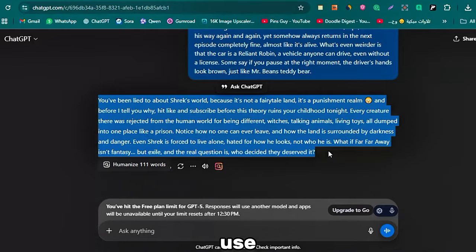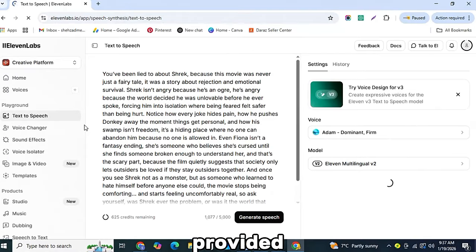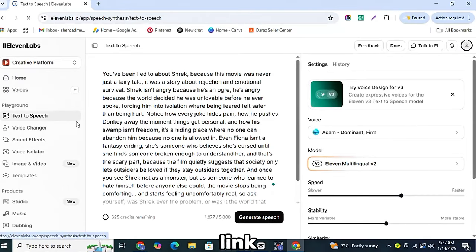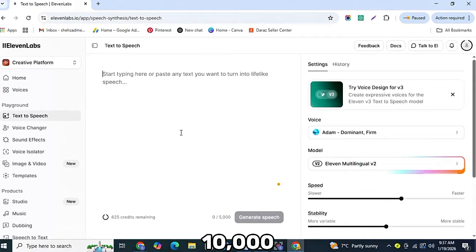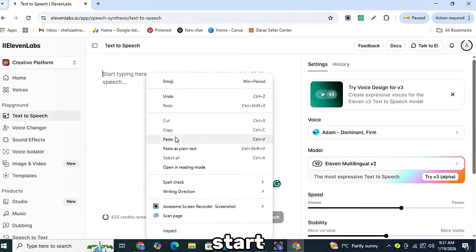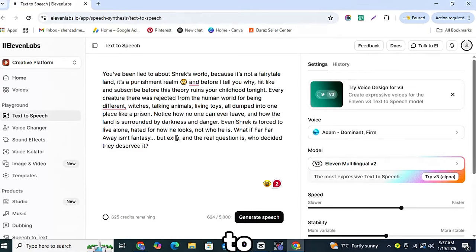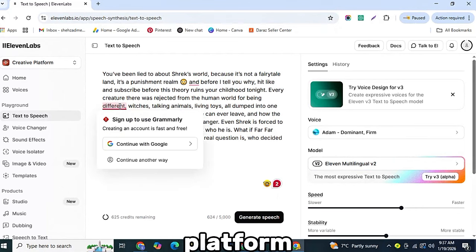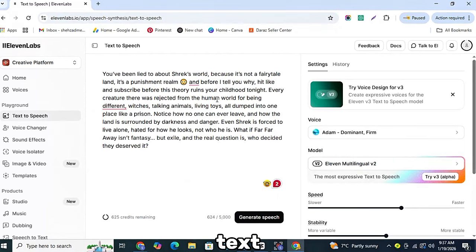Alternatively, if you prefer to use an AI-generated voice, copy your entire script and go to the 11 Labs website. The link is provided in the description below. Click the link, sign up, and you will receive 10,000 free credits to start. After logging in, navigate to the text-to-speech section on the 11 Labs platform. Paste your script into the text box provided.